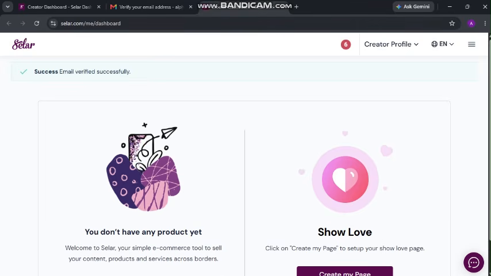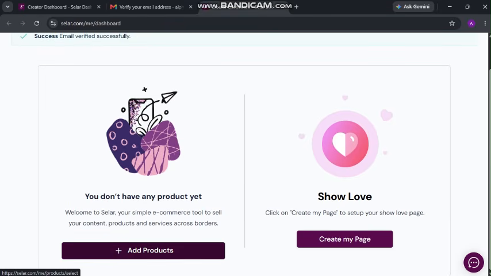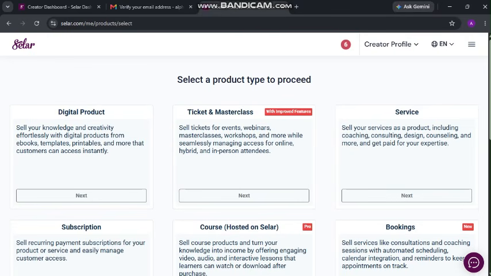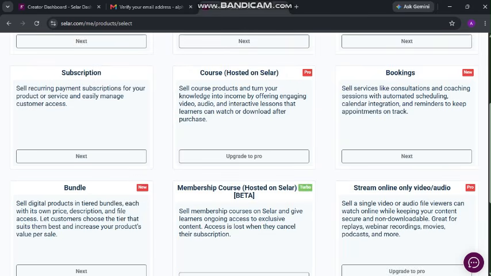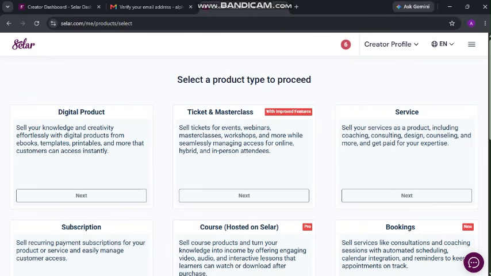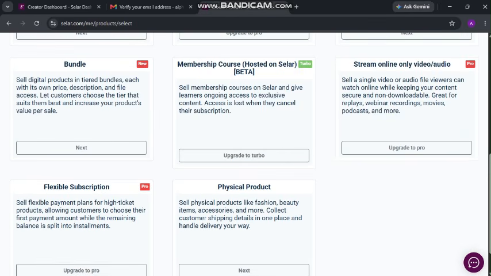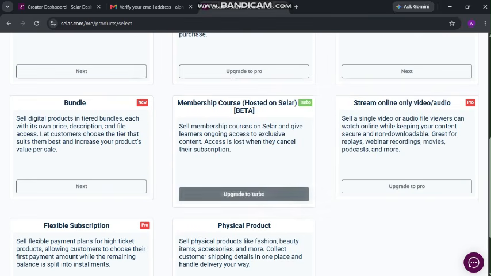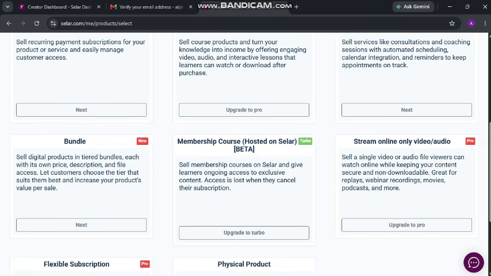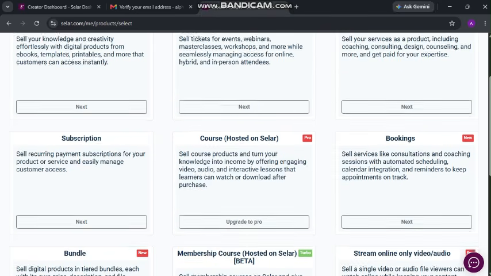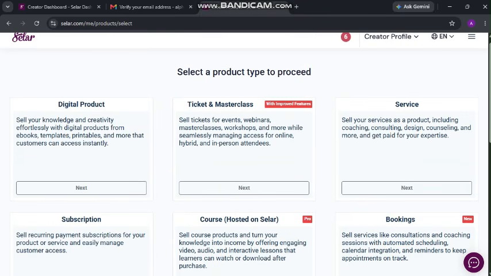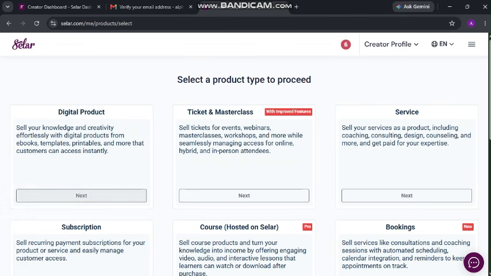So let's verify. I'm just going to say add product. After saying add product, it's getting it's a digital product, so I'm going to choose digital product, but you can choose any of these things. If you want to sell physical products, or you want to do streams online, or a course, bookings, subscriptions, you can even sell tickets here. Now I'm going to say digital products and next.